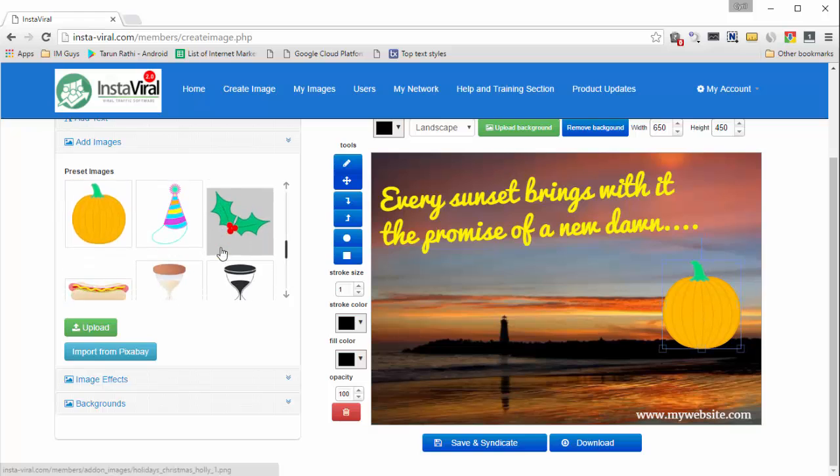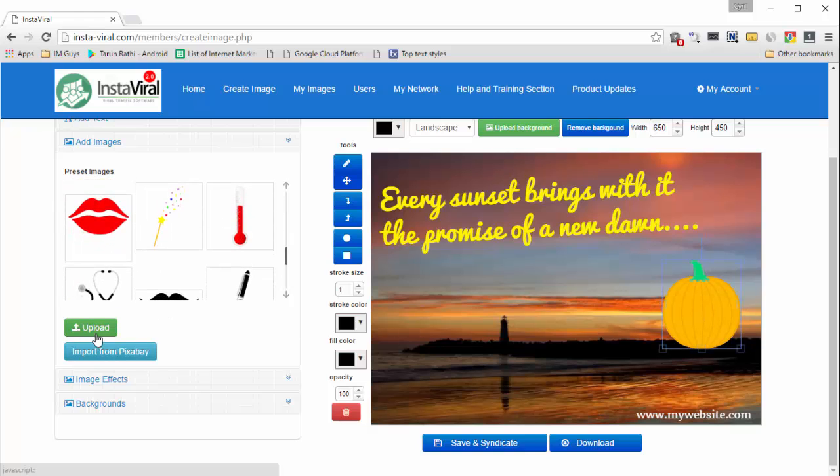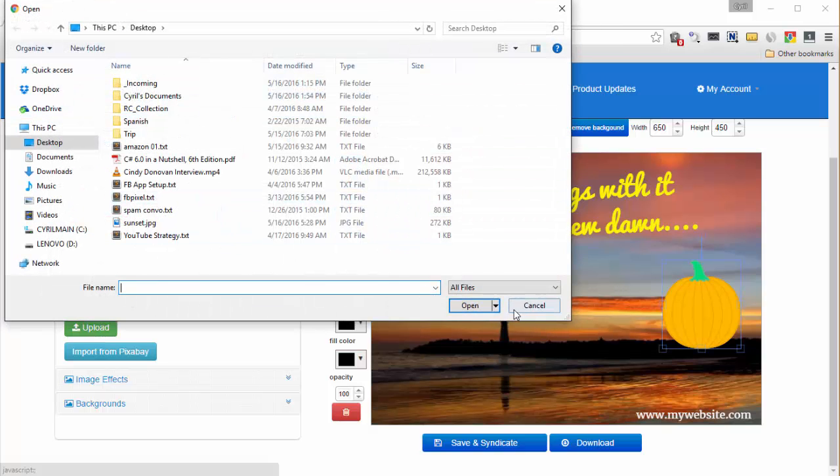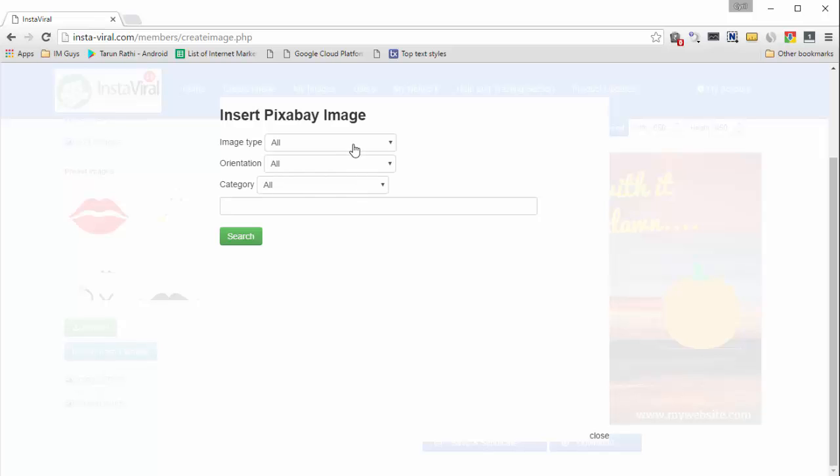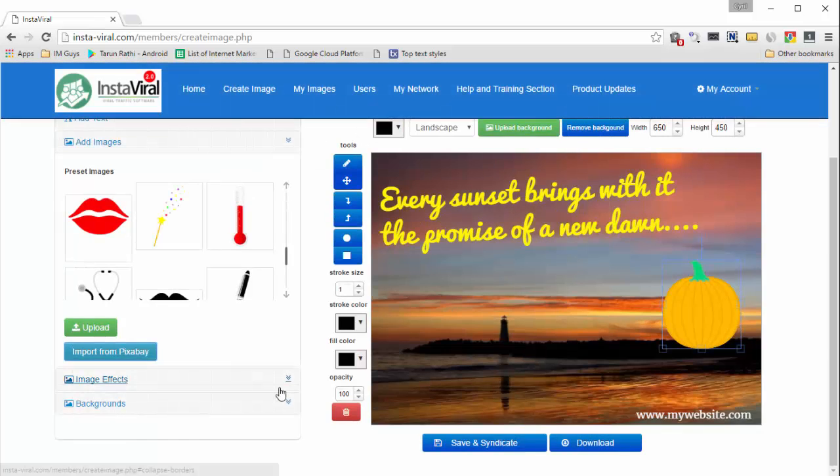And similarly, I can even upload an image from my own hard disk. So I can click on upload and I'll be able to select any image from my hard disk. And if you want to look for images on Pixabay, that's possible too. Click on import from Pixabay and you will be able to select images according to keywords. So again, you can put in all the elements you want, construct an image of composite elements without having to